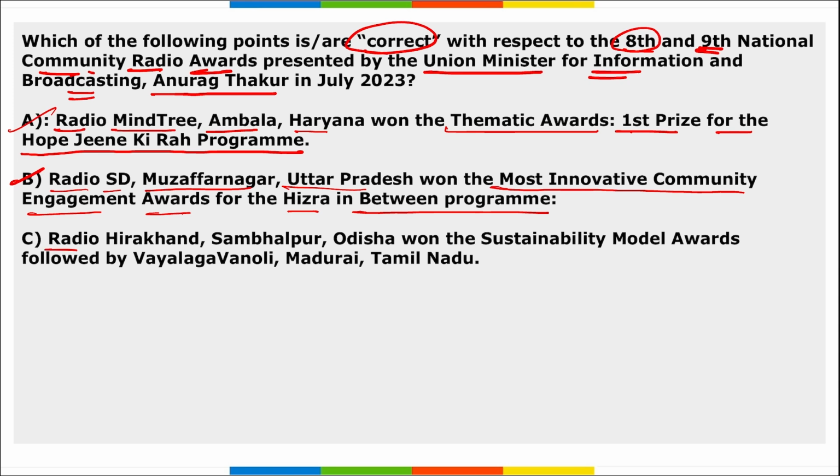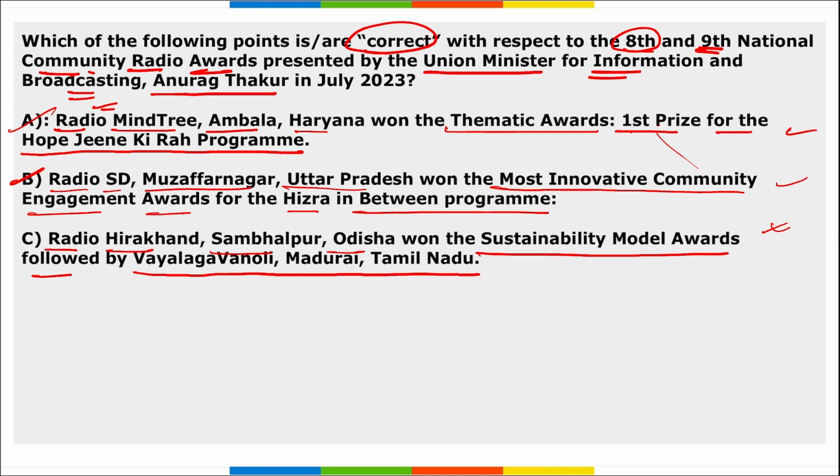Looking at C, Radio Hirakhand of Sambalpur, Odisha won the Sustainability Model Awards, followed by Vyalangavoli of Madurai, Tamil Nadu. Right? So these three, remember, they have won the award in these respective fields, and these fields are also important and there is a high chance that a question will be asked from these fields. Correct?